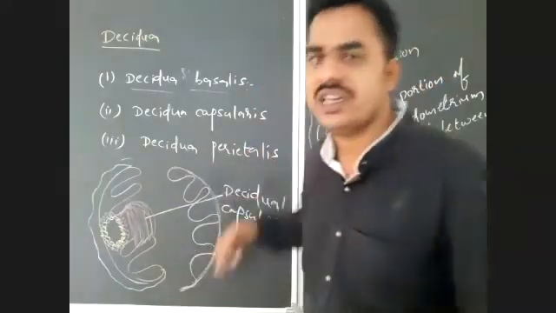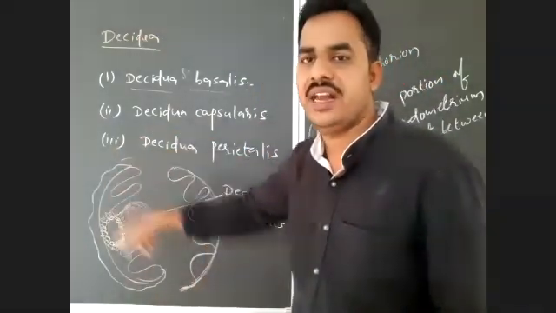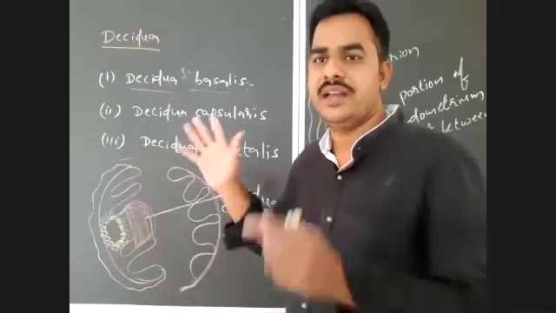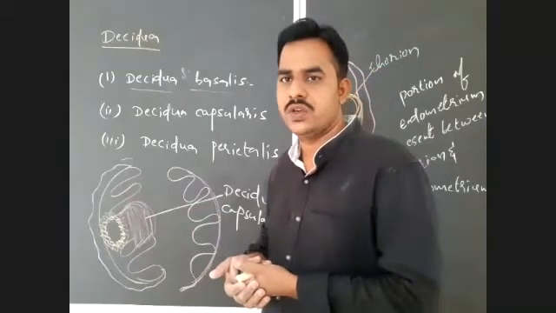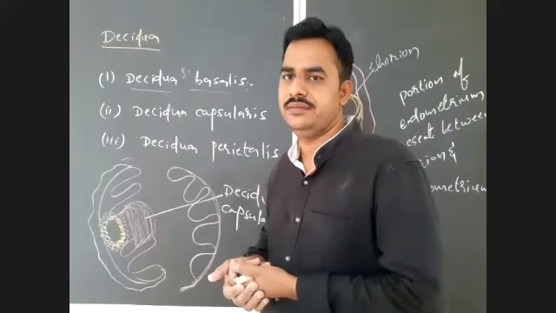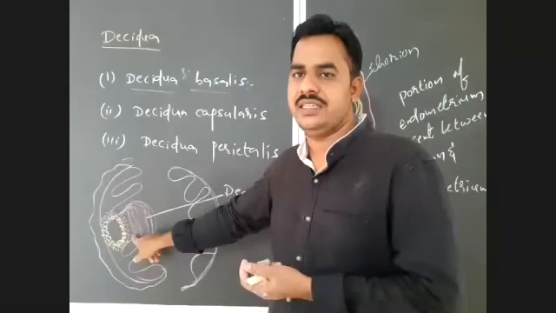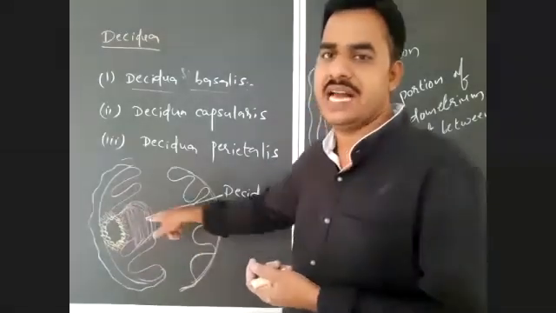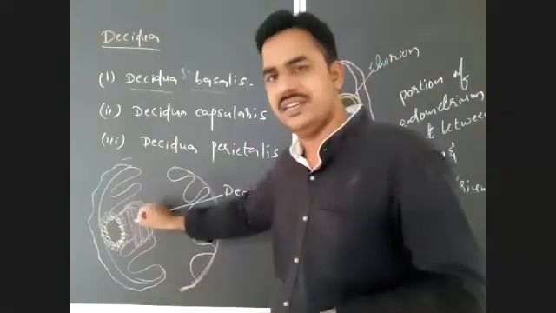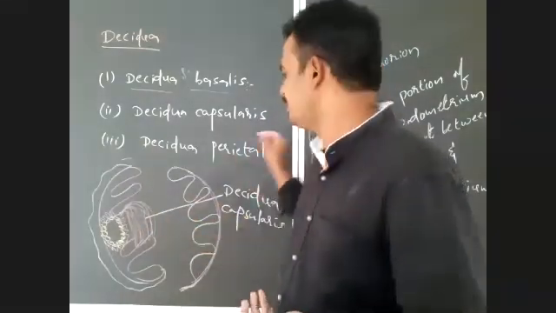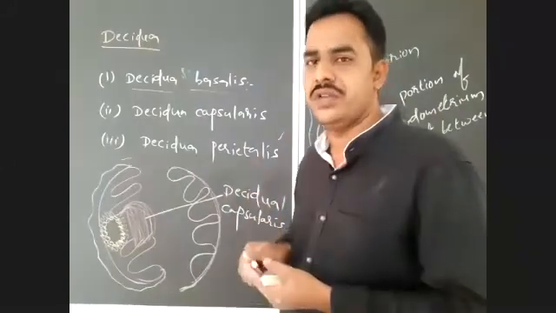The entire uterus will become thick during the pregnancy, except the region where the placenta will form. Even the Deciduea capsularis will become thick. It is also a part of the Deciduea parietalis in future.